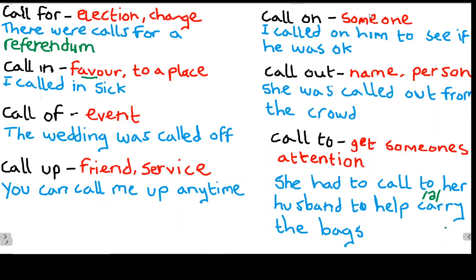Our second way to use call in is when we talk about making a telephone call to a particular place. Usually we're talking about our workplace. So for example, let's say you are sick, you can't go into work, so what you do is you call in to work to let them know that you can't make it today. Look at our example sentence: I called in sick. What does this mean? It means I was unwell, so I called the office or the place where I work and told them, unfortunately, because I'm sick, I can't come in to work today. I called in sick.